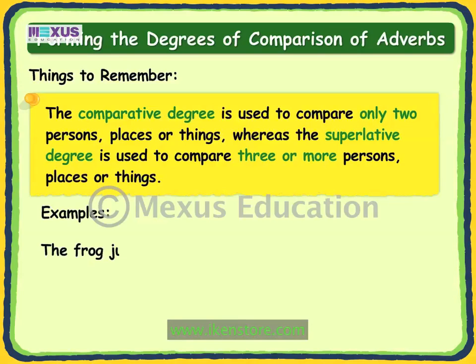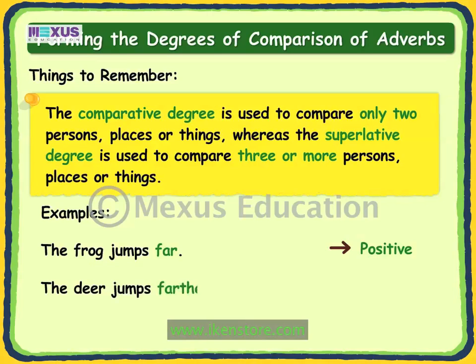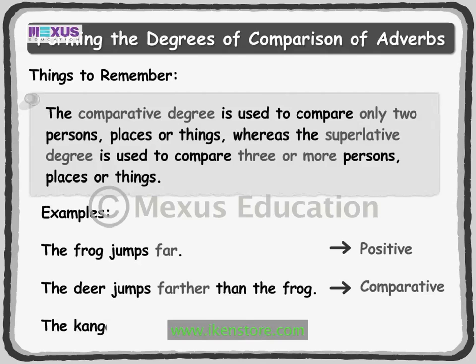The frog jumps far. This sentence is in the positive degree. The deer jumps farther than the frog. This sentence is in the comparative degree and compares the two animals. The kangaroo jumps farthest of all. This sentence is in the superlative degree and compares the three animals.